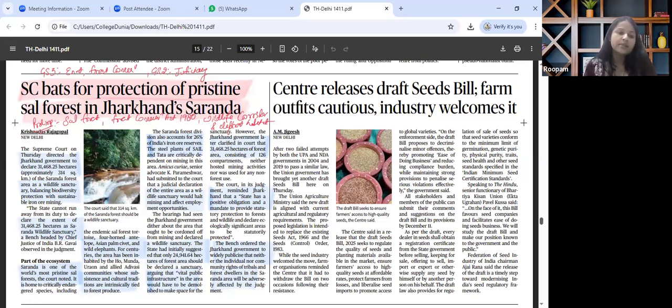irreplaceability. For prelims perspective, we need to know the characteristics, distribution of sal forest in India, Forest Conservation Act of 1980, its amendment, the recent one, wildlife corridors and elephant habitat basics. For mains perspective, we got to revise ecological value of Saranda forest, Supreme Court's environmental jurisprudence with regard to precautionary principles and sustainable development, mining versus livelihood versus conservation debate. This is how this particular article is to be seen from today's paper.